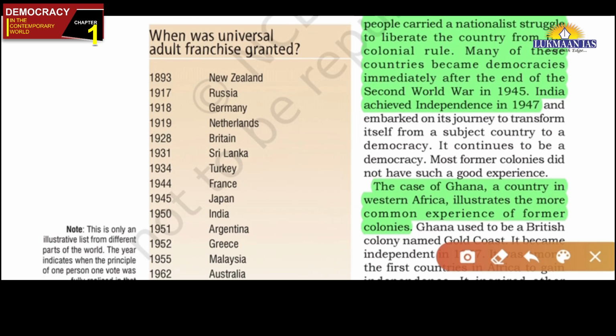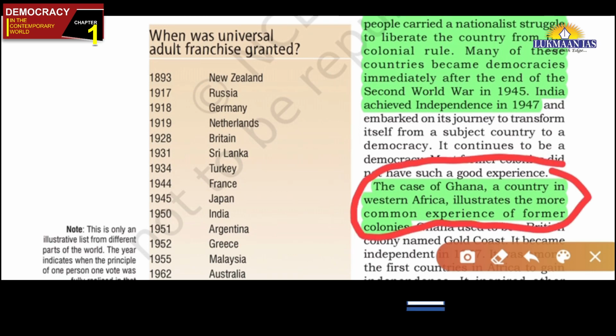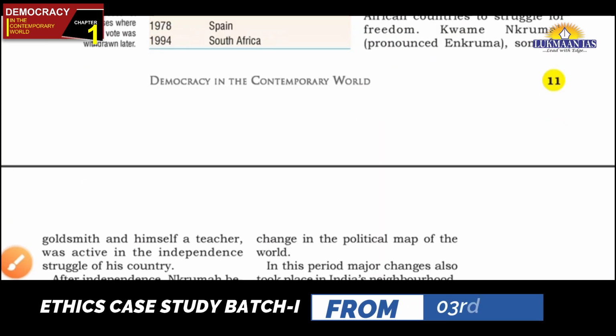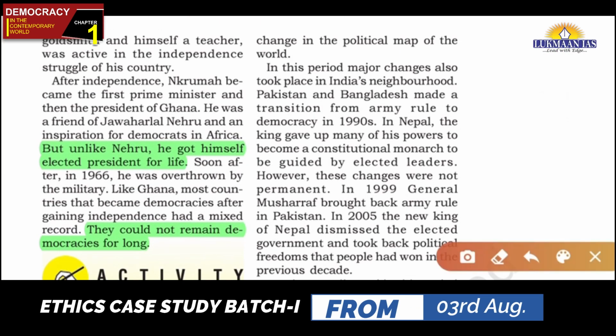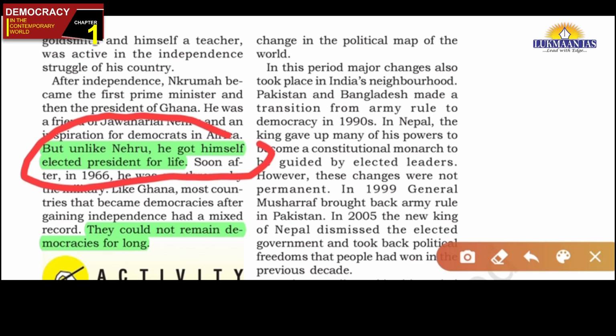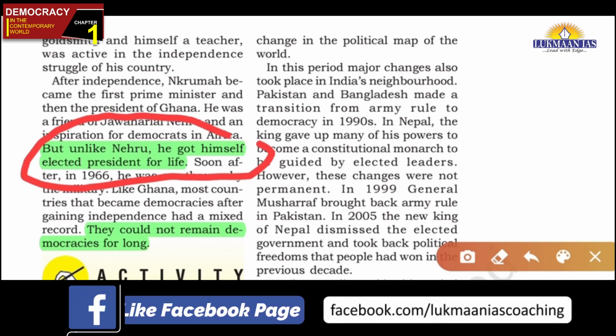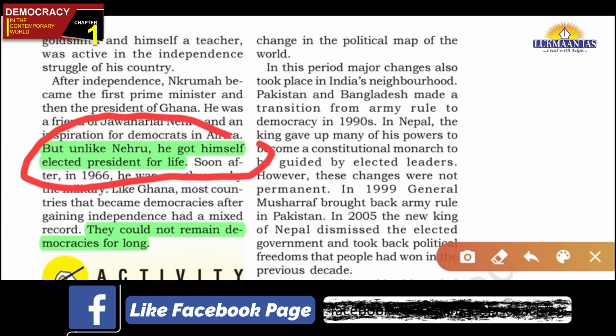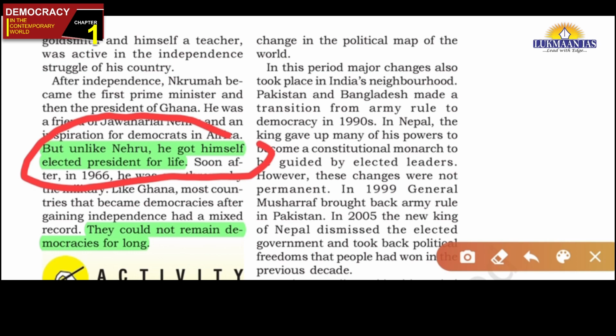Ghana. In fact, the president of Ghana, though he was a friend of Jawaharlal Nehru, got himself elected president for life. Now, president for life, ruler for life, it means people will not decide that the ruler has to go and a new ruler has to come. In fact, the ruler should be elected by the people. This basic maxim, the first feature of democracy that we discussed above, is nullified, neglected. It means that Ghana is no longer democratic when this was done, president for life. It means that what is being argued here is that many countries could not succeed as democracies, though India succeeded. This is the second phase we can see.